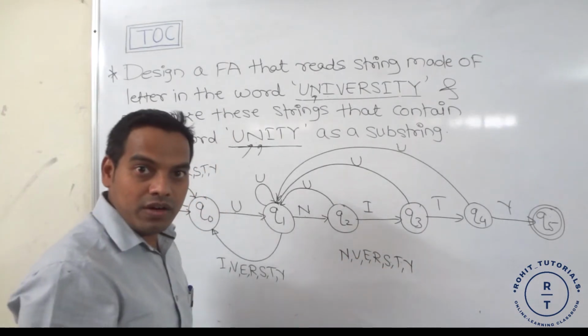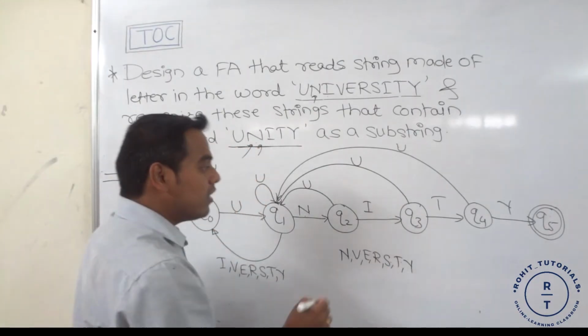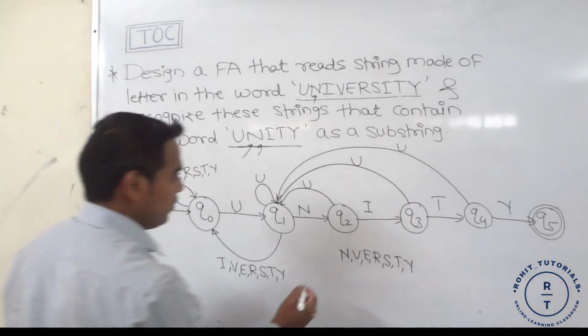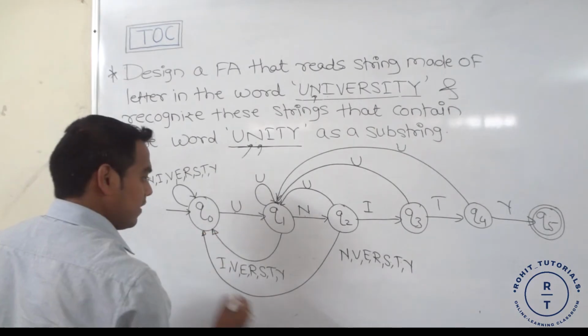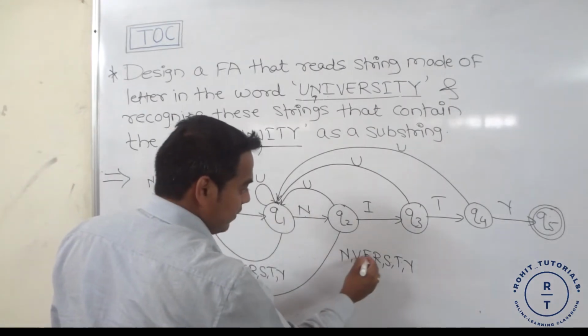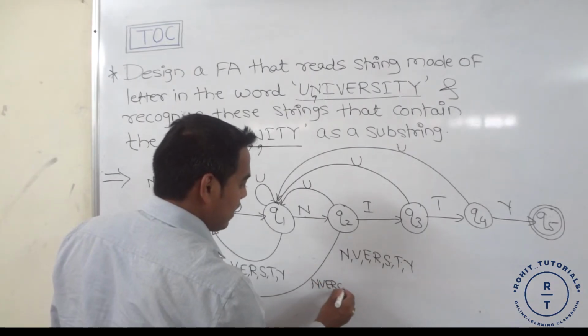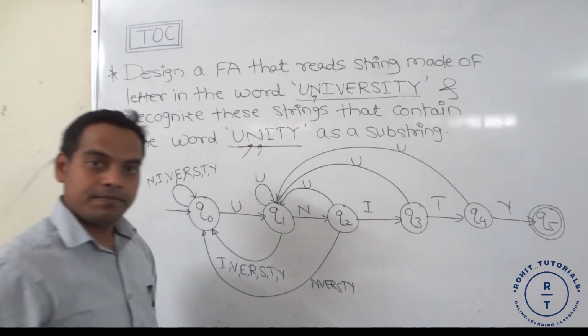Because we are concerned with the word unity, any other letter such as N, V, E, R, S, T, Y coming at Q2 state, we directly move it to the Q0 state.